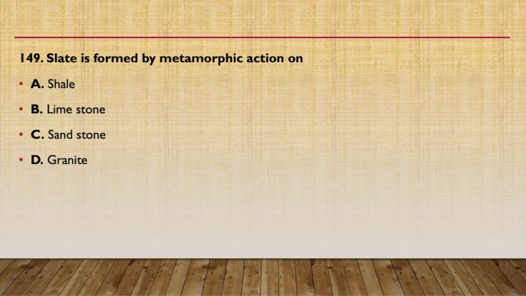Slate is formed by metamorphic action of shale, limestone, sandstone, or granite. So first of all, always remember slate is a metamorphic rock and it is obtained by metamorphic action on shale. Okay, shale being an igneous rock. So shale, after the metamorphic action, forms slate.